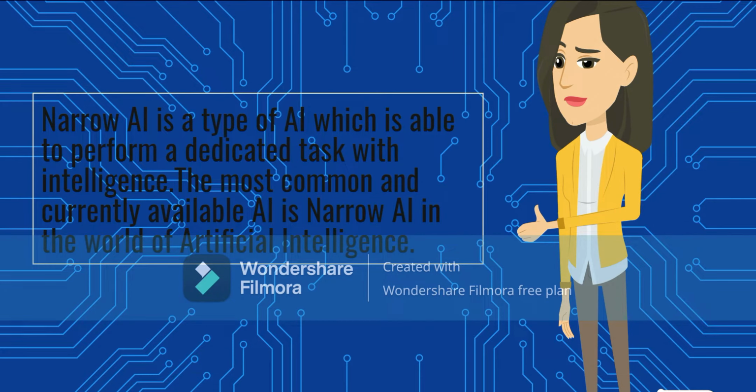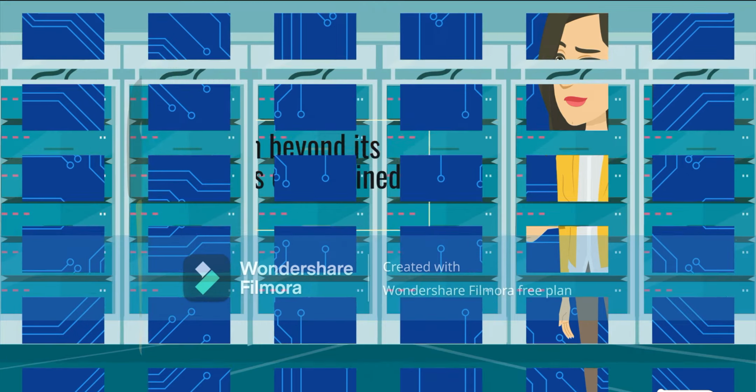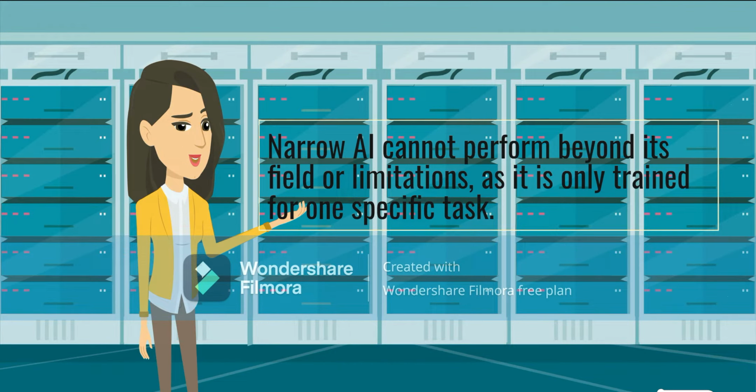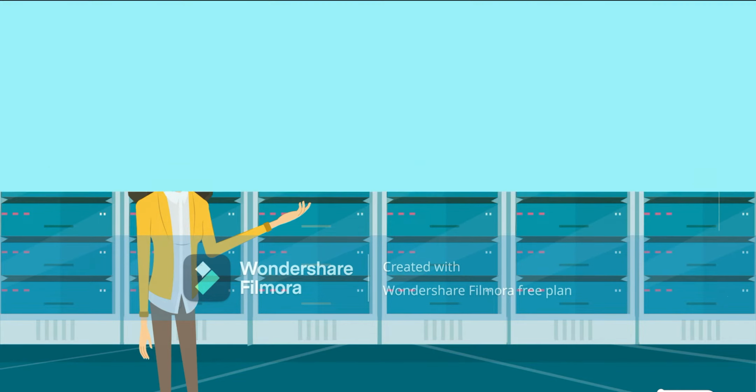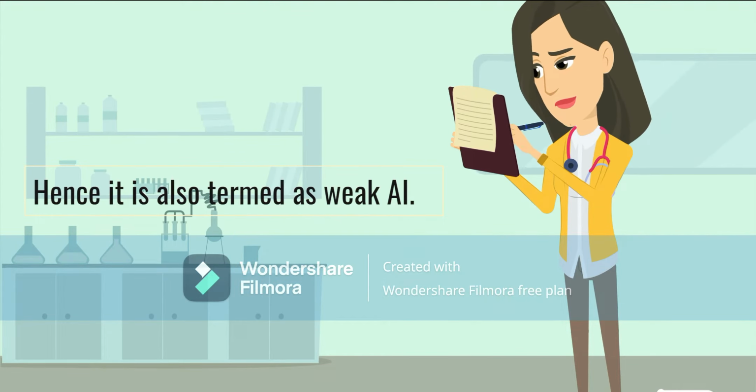Narrow AI is a type of AI which is able to perform a dedicated task with intelligence. The most common and currently available AI is narrow AI in the world of artificial intelligence. Narrow AI cannot perform beyond its field or limitations, as it is only trained for one specific task. Hence it is also termed as weak AI.